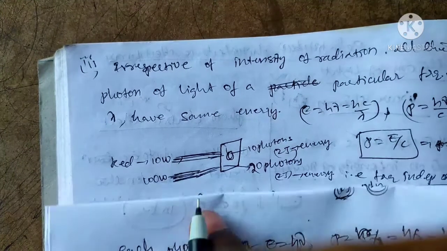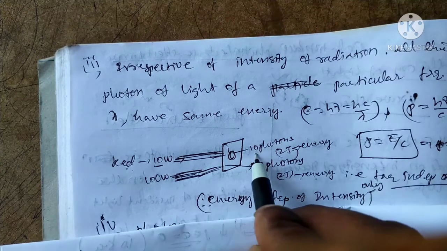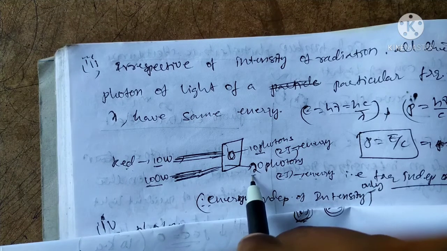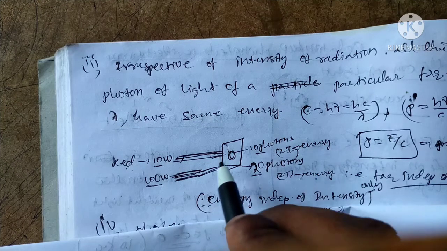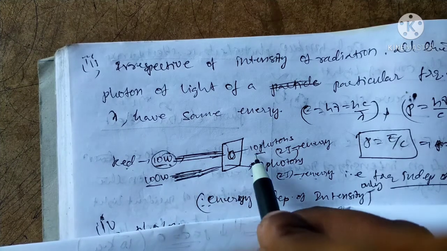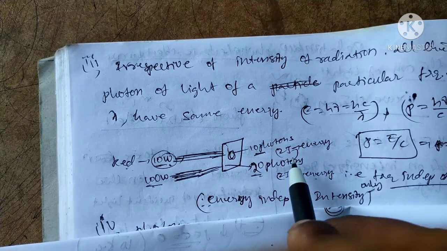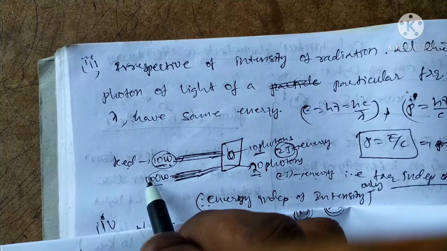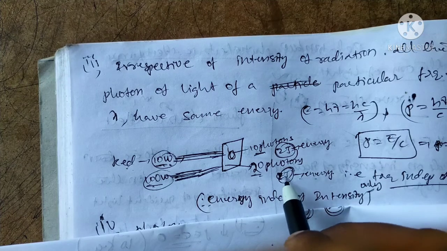Intensity is independent of the frequency. Suppose we use red light of 10 watts, 10 photons are emitted. Suppose we use 100 watts, 20 photons are emitted, so the number of photons emitted is more. But the energy is the same for 10 watts and 100 watts, only 2 joules. That is, energy is not changing.